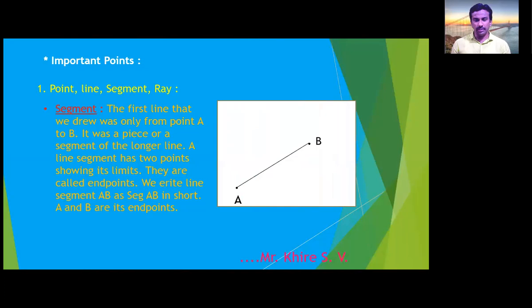From the given figure, we can write the name of this segment. This is a segment and there are 2 endpoints, point A and point B. And we can't extend this segment. There is a limit from point A to B. So we can write the name of this segment as segment AB or segment BA.